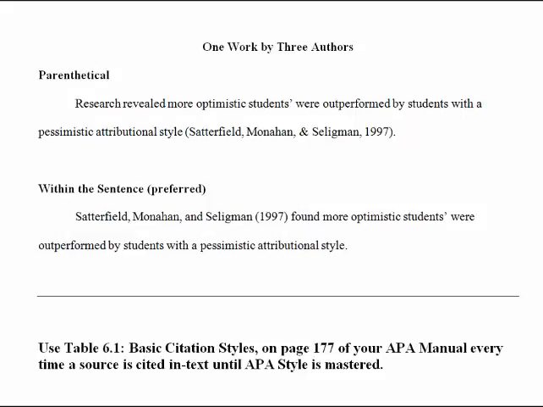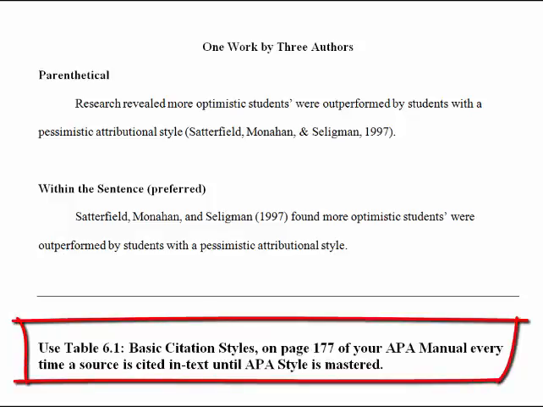What we have not addressed here is how to cite using subsequent citations in text, how to cite when we have more than three authors, and how to cite when we have different authors, different publications, and so on within a paragraph. For more information, you can go to Table 6.1, Basic Citation Styles, on page 177 of your APA manual to review the table that provides many different options and what to do in different scenarios.